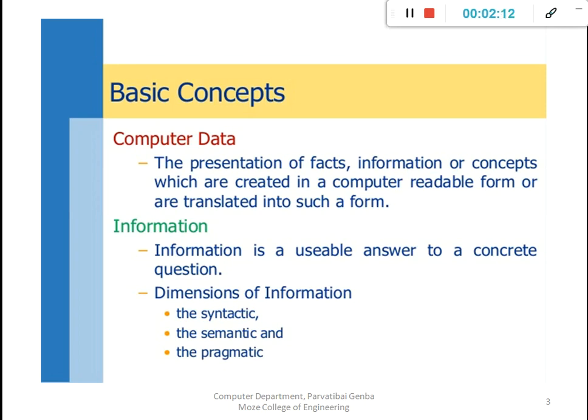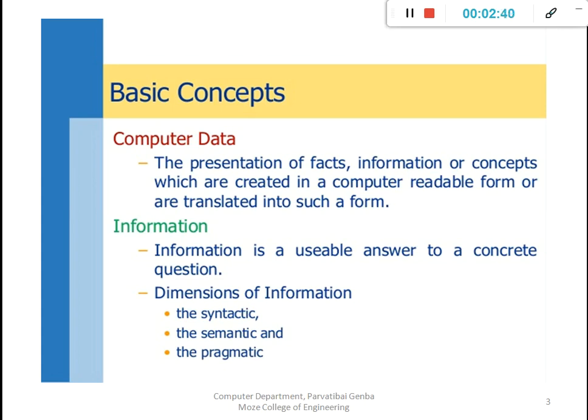Like a Word file contains some text, we can say that is data. But if we define that Word file as a resume, definitely we can say that the Word file contains information related to a particular person. That is simply data versus information.